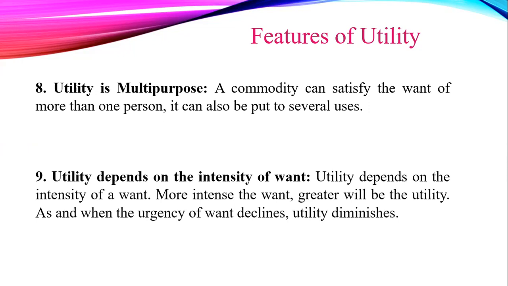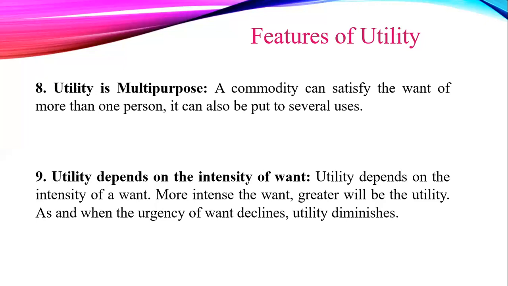The next feature is utility depends on the intensity of want. More intense the want, greater will be the utility. And when the urgency of want declines, utility diminishes. Utility for a commodity is dependent on the intensity of need for that commodity. A need which is not fulfilled for a long time becomes very intense. And when we get that particular commodity, the utility derived from that commodity will be very high.